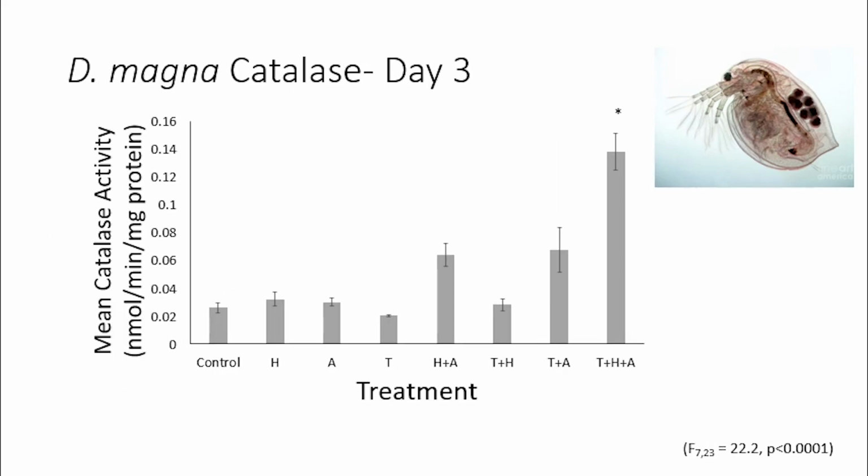In this new graph, we are still looking at Daphnia, and the x-axis is the same, but this time we are looking at catalase activity. Because of the Daphnia mortality on day 7, evidence of stress had been measured after 3 days of exposure to treatments, because catalase cannot be measured unless the organism is alive. Catalase, a stress protein, in the T plus H plus A treatment was the only treatment significantly different from the control, meaning the only treatment that chemically stressed the organism was the combination of all the chemicals.